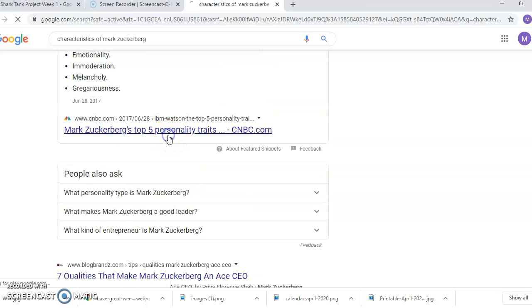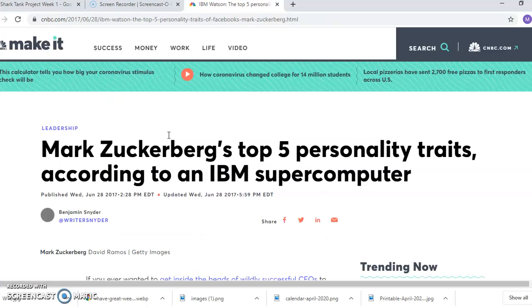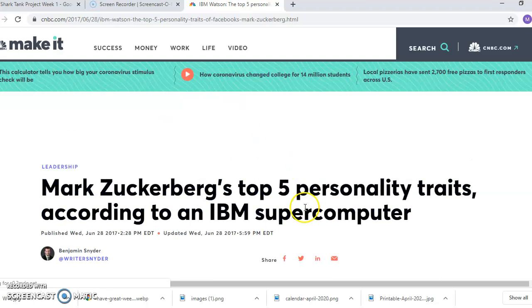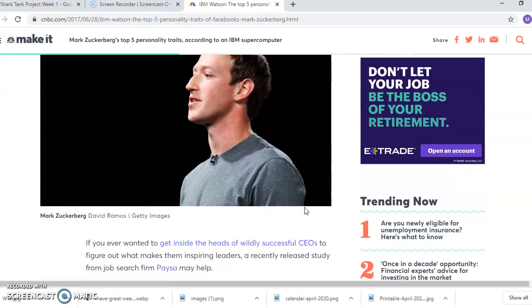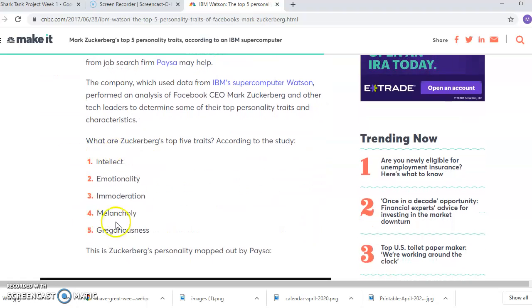I click on that website. And I see that I have his top 5 personality traits according to a supercomputer, which is ironic because he does a lot with technology. So this could be an interesting website to use. It'd be really nice if I could match these characteristics with some other information that I find as I go, but otherwise these 5 are a really great start.